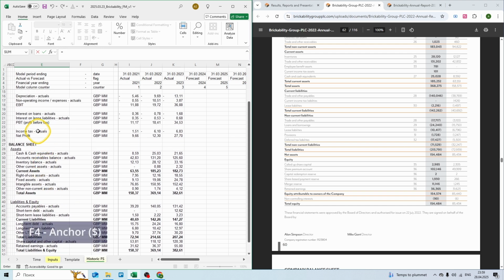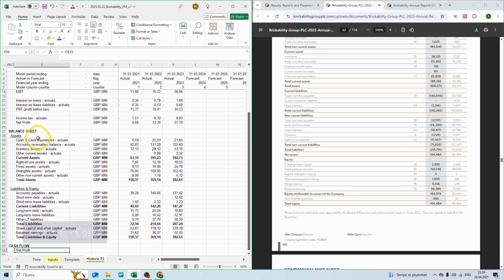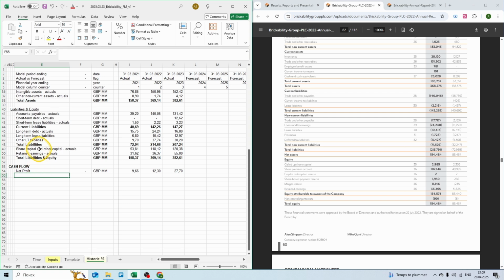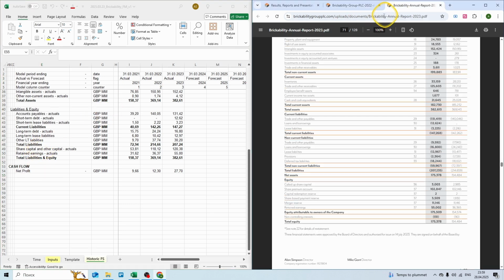So let's take net profit, press F4 2 times to anchor, Control C to copy, Shift right arrow to select, and Control V or Enter to paste. Then let's go to our cash flow statement. It's on page 75.